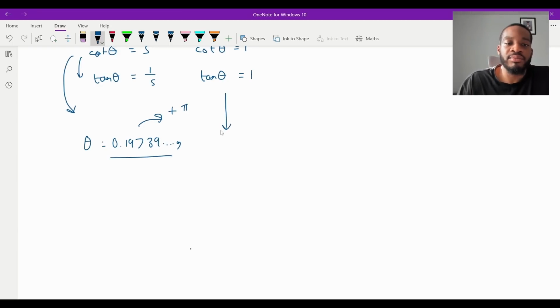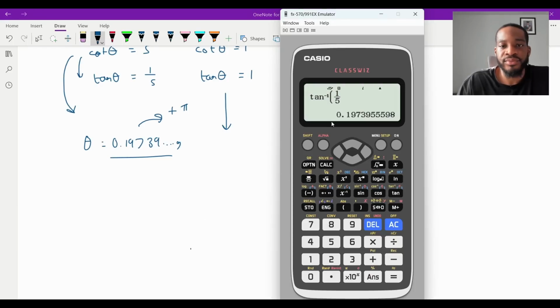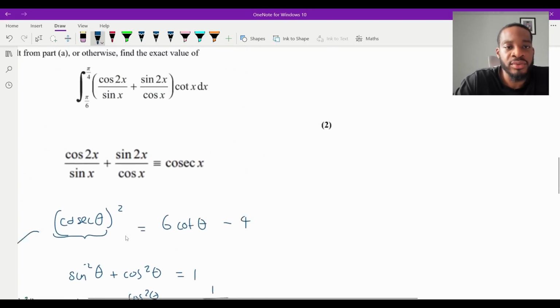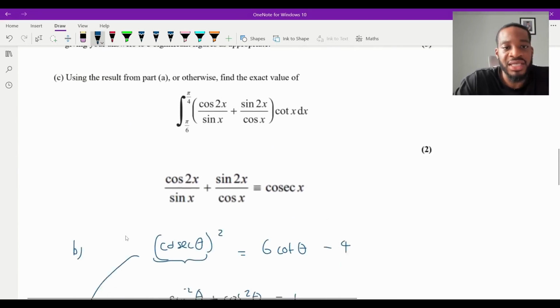And then now this one, I'm going to do the tan inverse of 1. And that gives me pi over 4, like that. And then remember, we want to have it in the range of 0 to pi over 2. So if I was to add on pi, it would be outside the range, isn't it? And if I was to take it away, I'd be outside the range. So there's only going to be two answers here. There's going to be this one, and there's going to be that one. Yeah. So theta will equal, what was the degree of accuracy they wanted it to? They wanted it to 3 significant figures as appropriate, right?